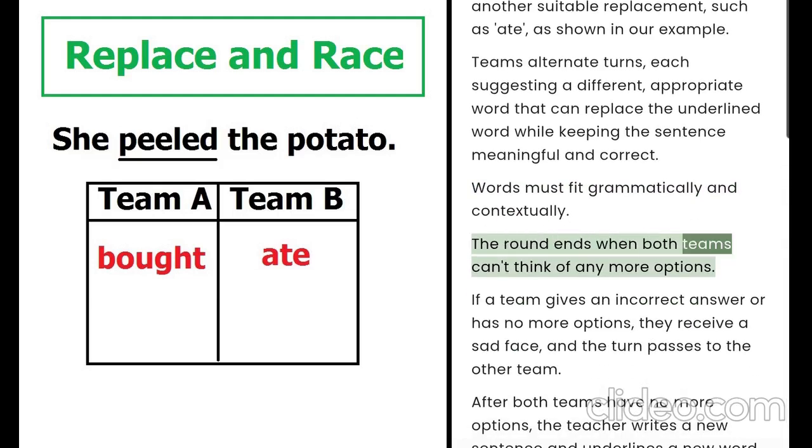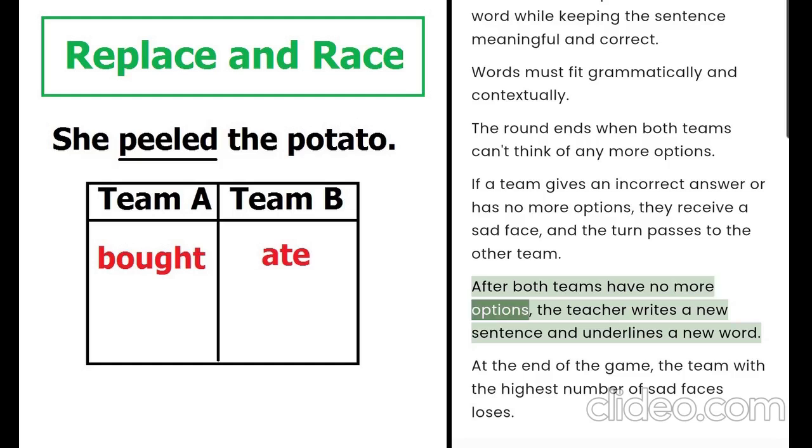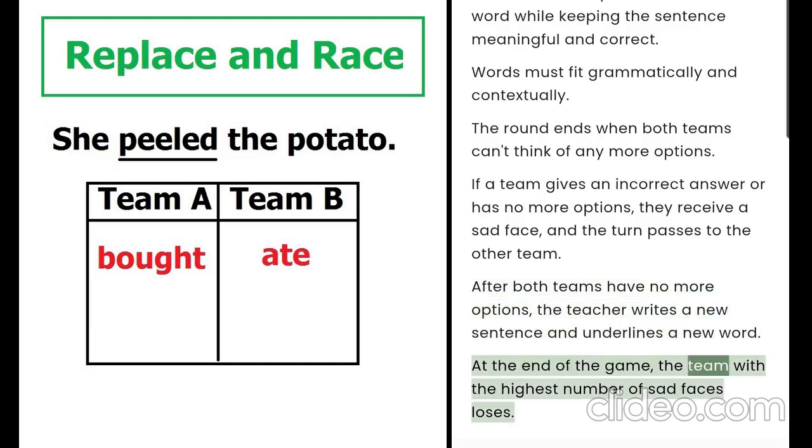The round ends when both teams can't think of any more options. If a team gives an incorrect answer or has no more options, they receive a sad face, and the turn passes to the other team. After both teams have no more options, the teacher writes a new sentence and underlines a new word. At the end of the game, the team with the highest number of sad faces loses.